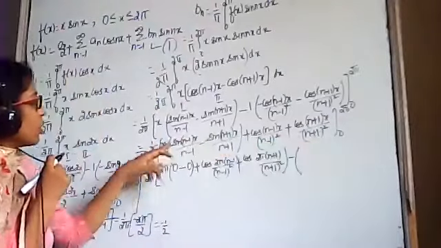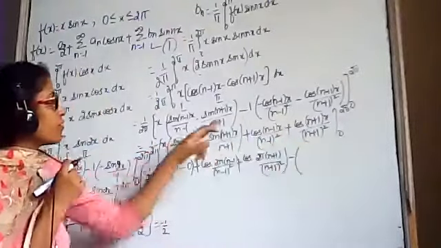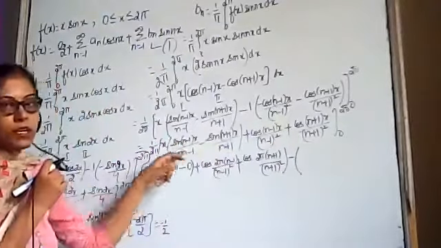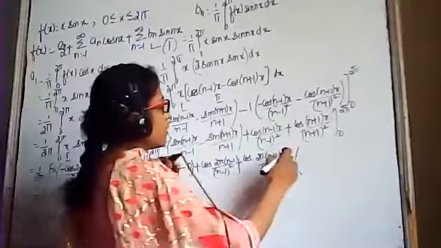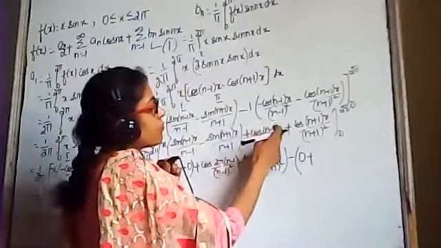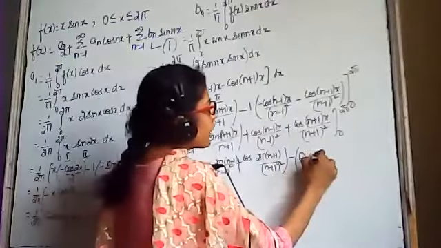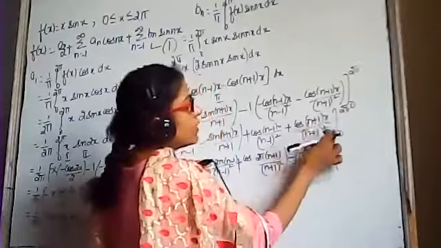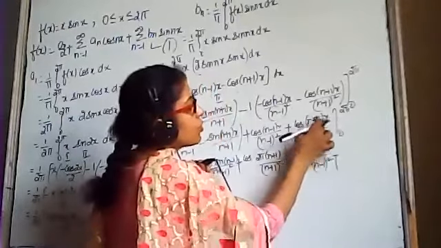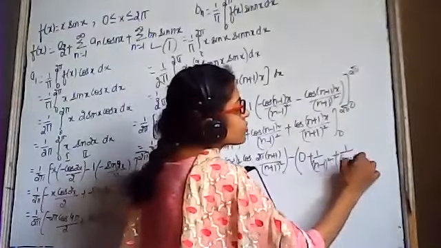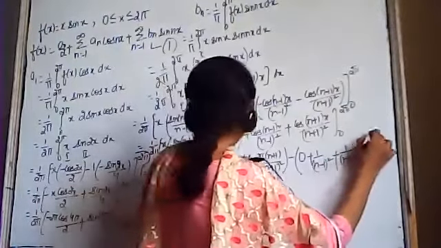Whenever we put the lower limit, that is, in the place of x when we replace 0, this whole term will become again 0. Okay, this term will be 0. Plus, again, this will become cos 0, and cos 0 is 1 upon (n minus 1) the whole square, plus, again, in the place of x we substitute 0. This is again cos 0, and cos 0 will be 1 divided by (n plus 1) the whole square.